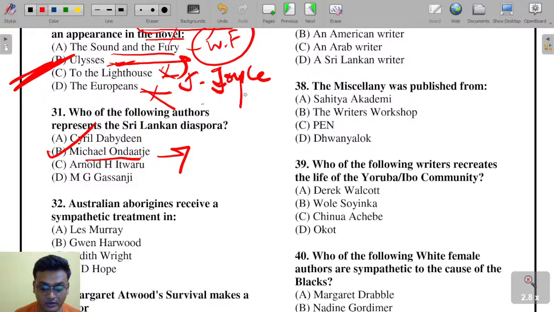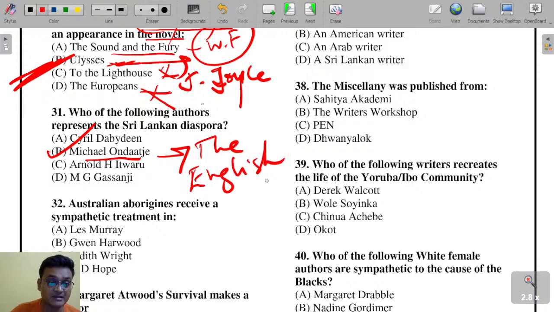So Michael Ondaatje, you see, The English Patient. This is the famous novel. You can write down this name here. The English Patient is a work by Michael Ondaatje.